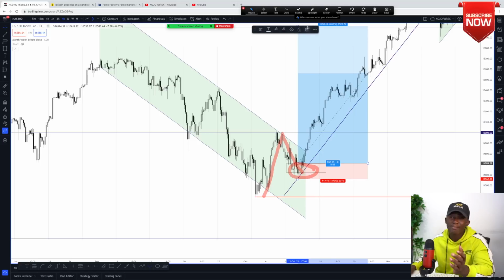And then people that are in my community, signal pages everywhere, even on Instagram, that I've sent out that let's buy NAS 100 or let's sell NAS 100, will testify about the fact that the least pip value we would ever catch on NAS 100 is more than 500, right? It's straight away more than 500. We have been able to catch NAS 100 for as much as 1,000, 2,000 pips. And then there are several screenshots that I may perhaps post on this video so that you understand how insane we can be able to hold this trade and then amass as much money as possible based on this simple concept that I'm showing you here, right?